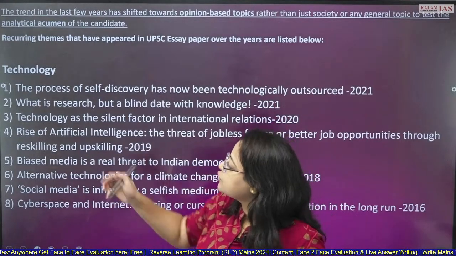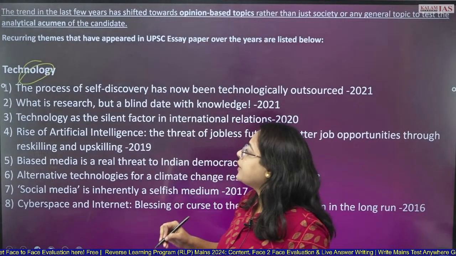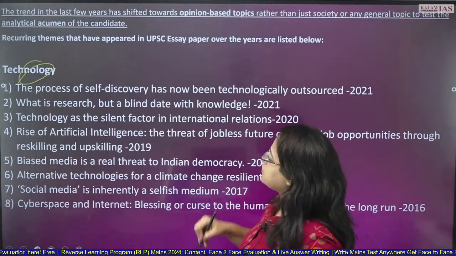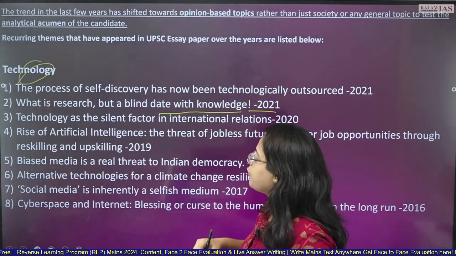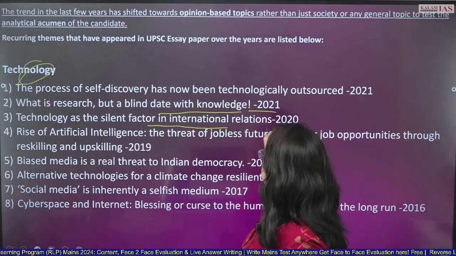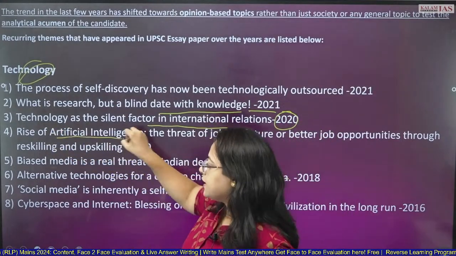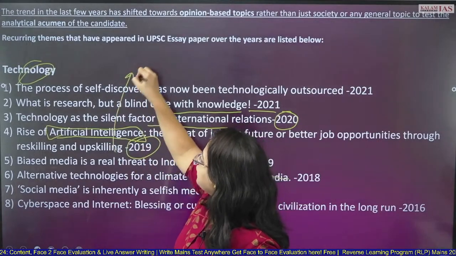Technology. This is also a very, very expected topic for this year as well. Okay, the process of self-discovery has now been technologically outsourced. What is research but a blind date with knowledge? 2021 topic. Technology is a silent factor in international relations, 2020 topic. So this is how, about artificial intelligence also, it has already come. So it can come again in 2024.